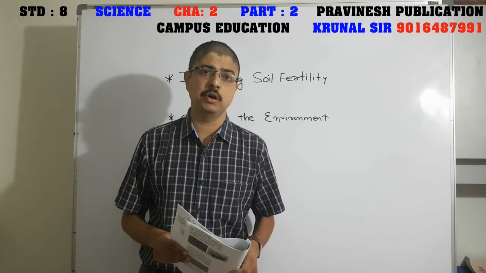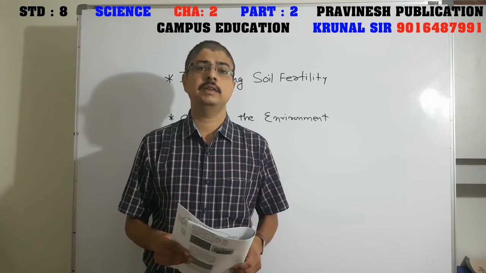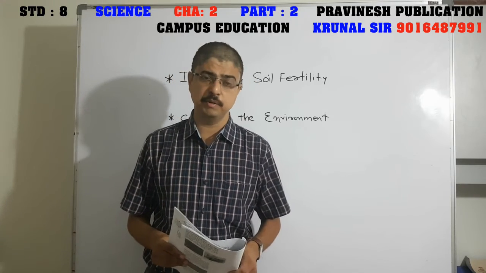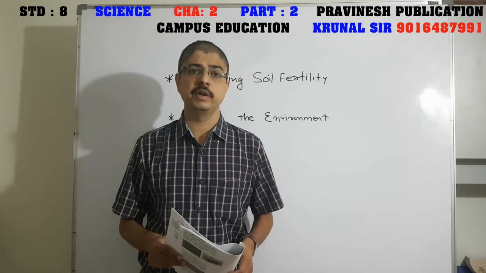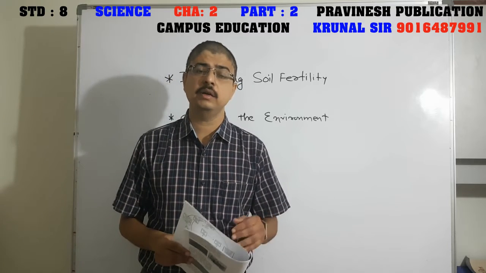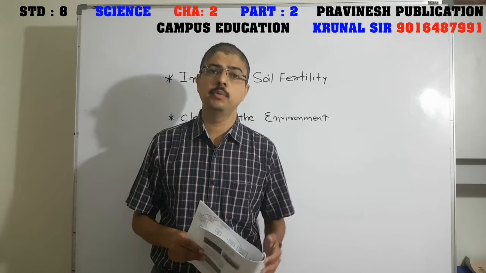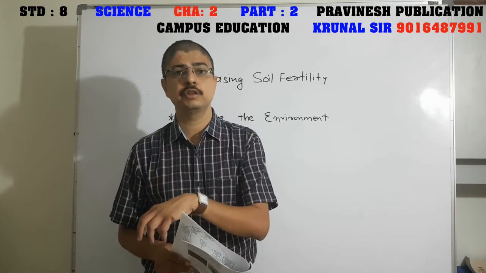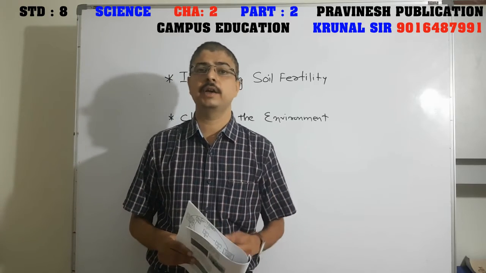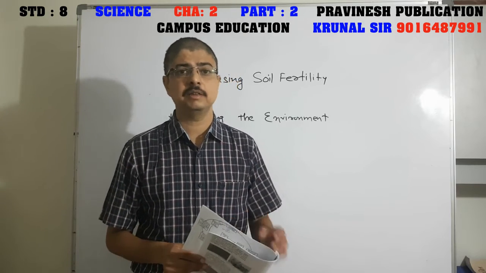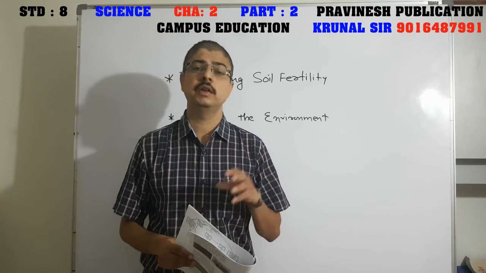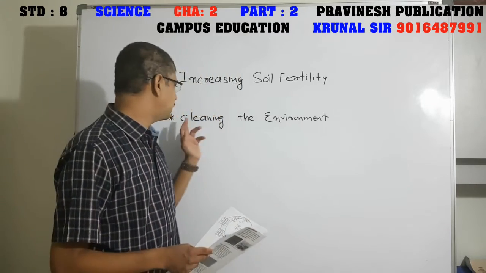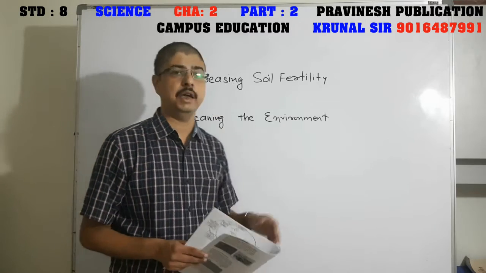When they put these dead dogs in that place, there are some microorganisms which decompose their body. What is the meaning of decomposition? Whatever food or raw material was taken by the dog during its life cycle is now converted back into simple substances, and they go back to the soil, and this is done by these microorganisms. So these microorganisms decompose the dead body of a dog or any animal. In this way, microorganisms are helpful in cleaning the environment.